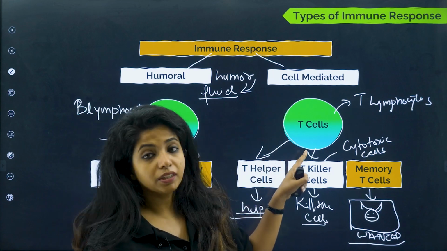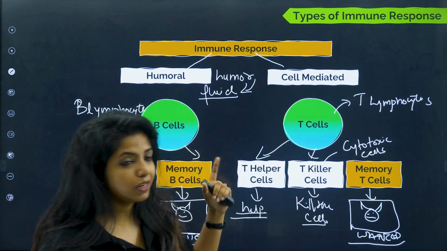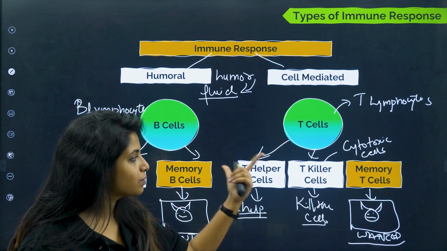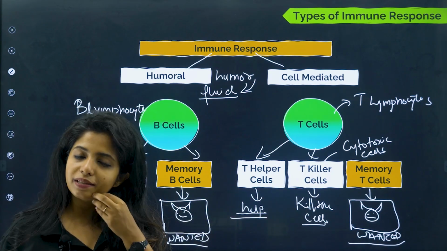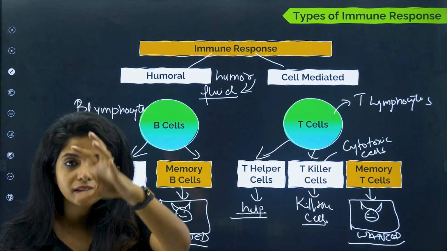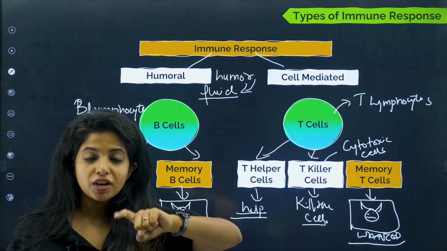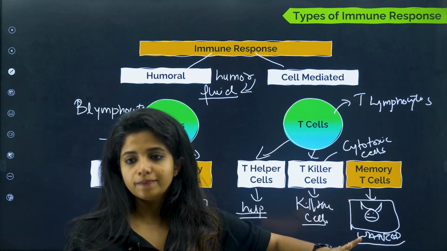Now, cell mediated immunity is mediated by T lymphocytes, and as you can see, there are different types: T helper, T killer, and memory cells. T helper is going to help. You will see how it helps. T killer cells are cytotoxic cells. They are going to kill the other cells by releasing perforins, just like natural killer cells. And memory T cells store the information.